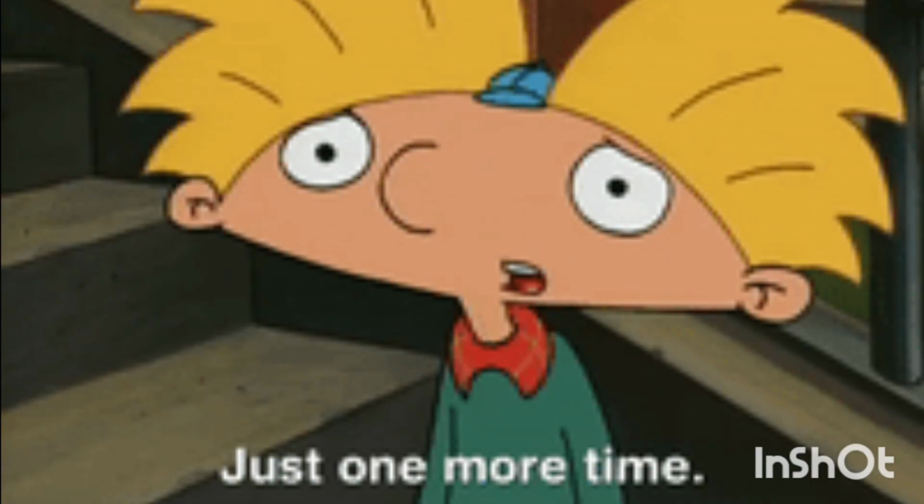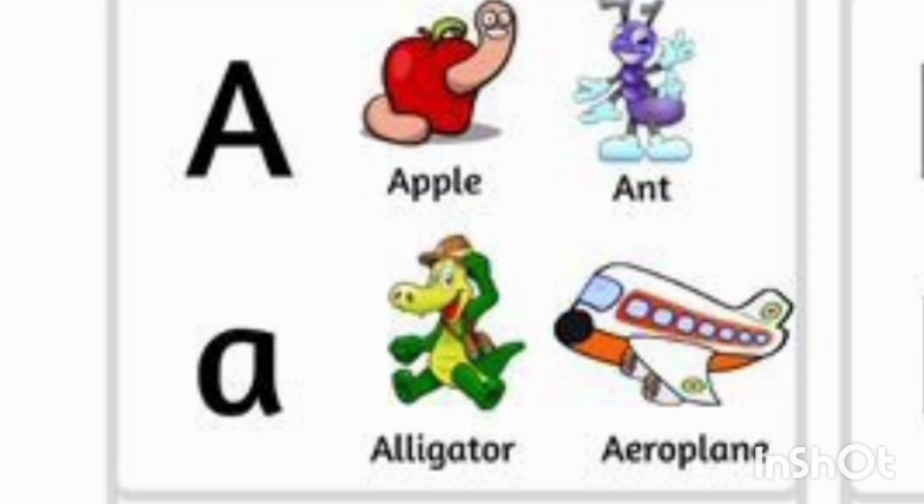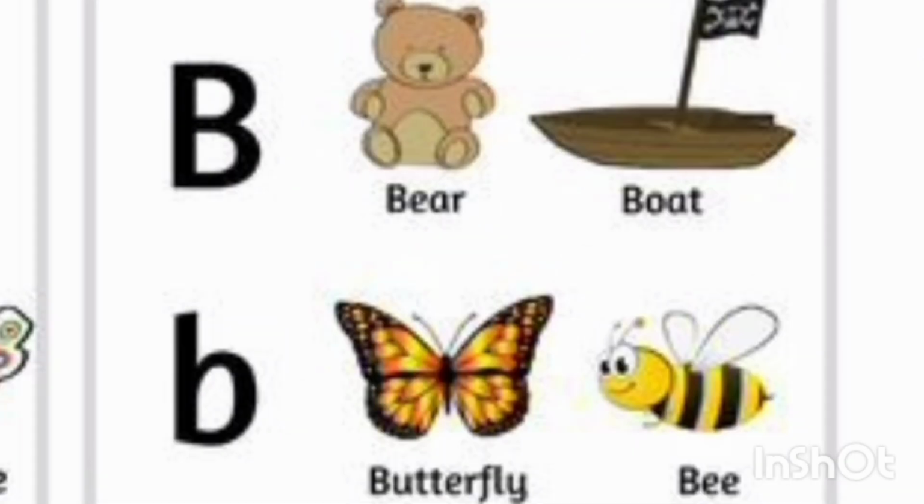One more time. A for apple, A for alligator, A for aeroplane, A for ant. B for butterfly, B for bear, B for bee, B for boat.